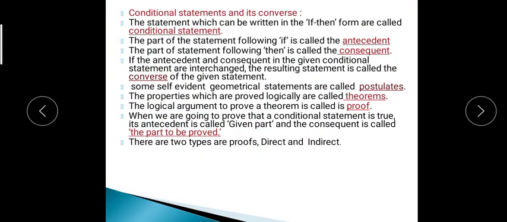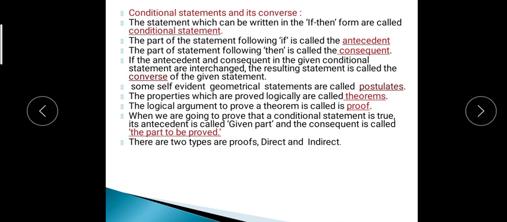Good morning, students. Today I am going to explain the last concept of this lesson, that is the conditional statement and its converse. Students, you learned this already in the English subject. Now see, all of you know "if then." The statement which can be written in the form of if-then is called a conditional statement.